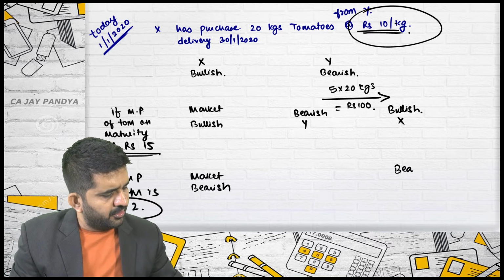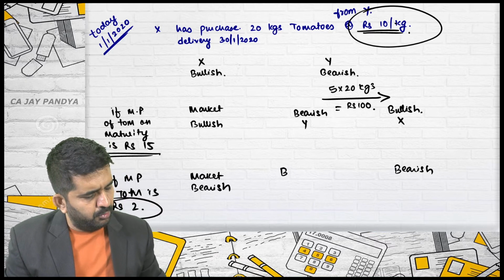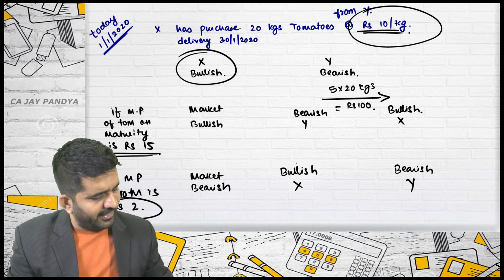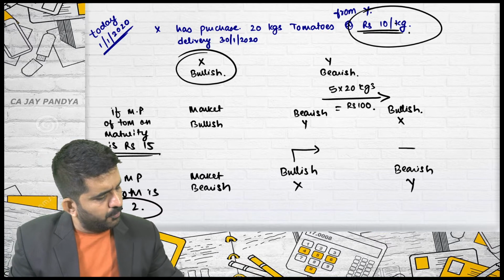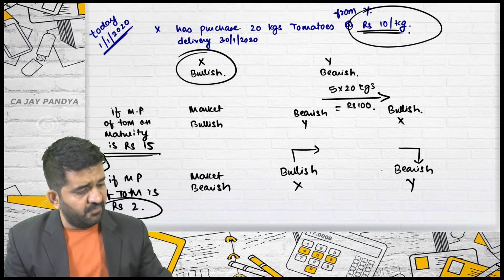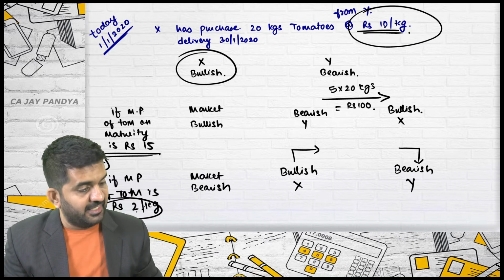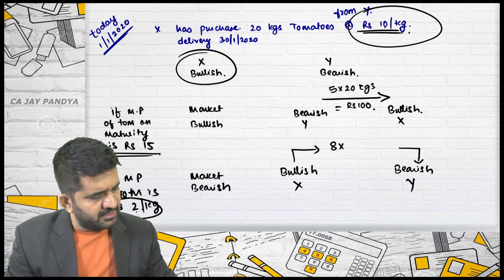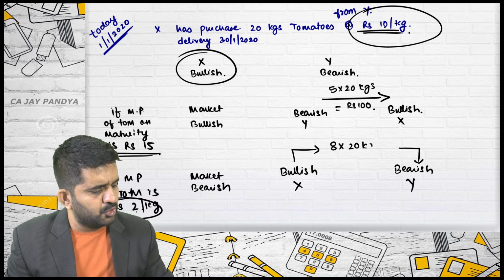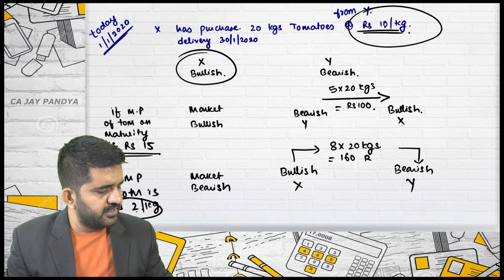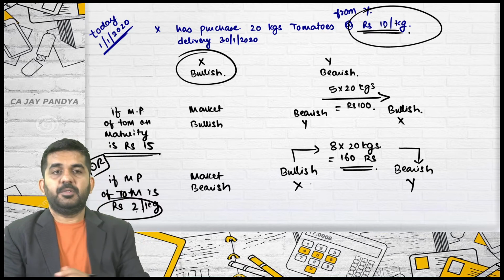Bearish will be on the receiving side and bullish will be on the paying side. Who is bullish? X. Who is bearish? Y. Bullish will be paying to bearish. How much? The difference, 10 rupees per kg minus 2 rupees per kg is 8 rupees, multiplied by 20 kgs contracted, so it is 160 rupees.